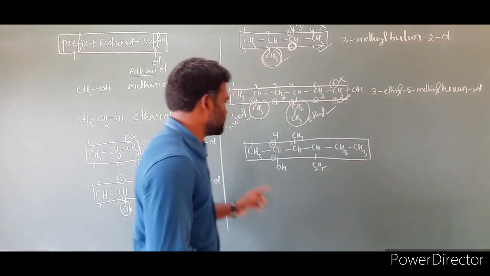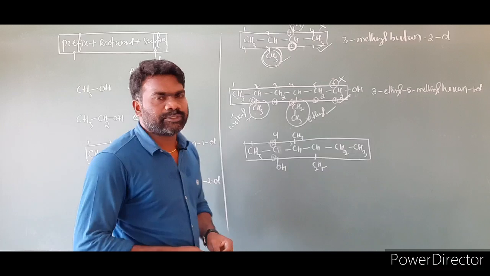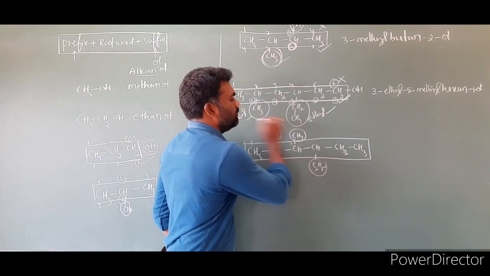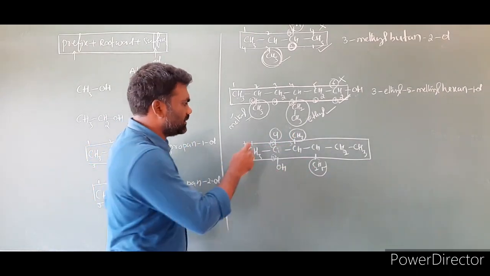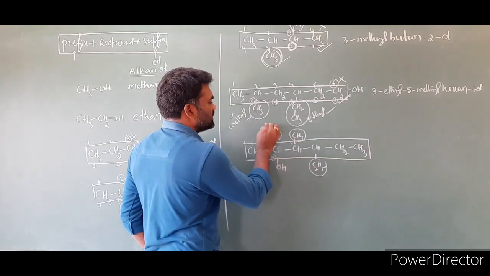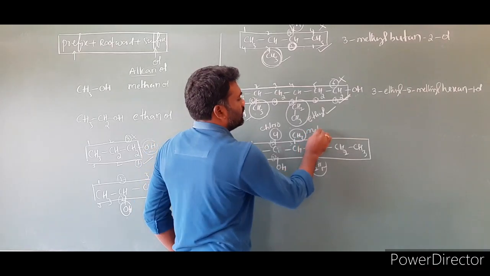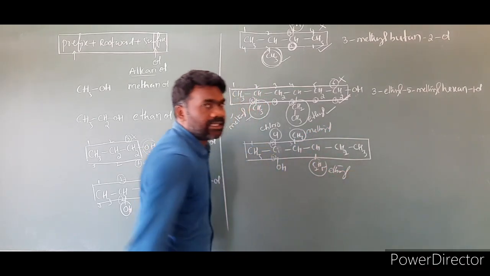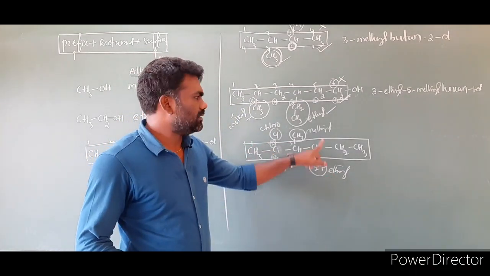So how to write the name of this compound? First we have to write the substituents. Find out what substituents are present. Here is chlorine, here is ethyl, here is methyl. Then for the name of this compound, first we have to write in alphabetical order. Chlorine is chloro. This methyl we write as methyl, this is ethyl. In alphabetical order, which will come first? C, then E, then M.